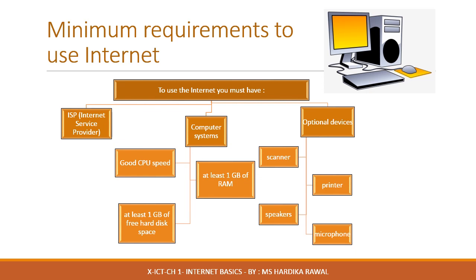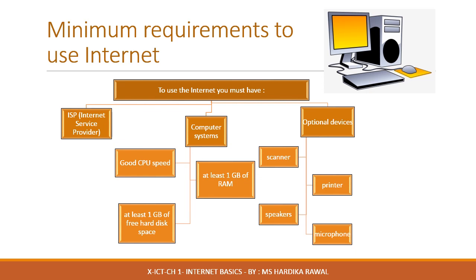Today's websites are a mix of text, sound and images, so the content of the websites might be heavy. Hence, the more the speed of the CPU, the better will be the performance of the internet access. The computer should have at least 1 GB of RAM. The higher the size of RAM, the better is the speed of your computer. The computer should have at least 1 GB of free hard disk space.